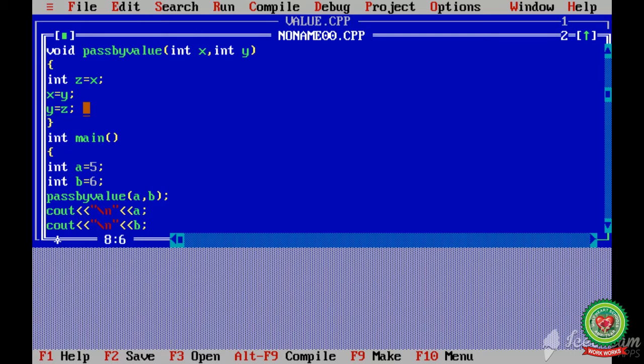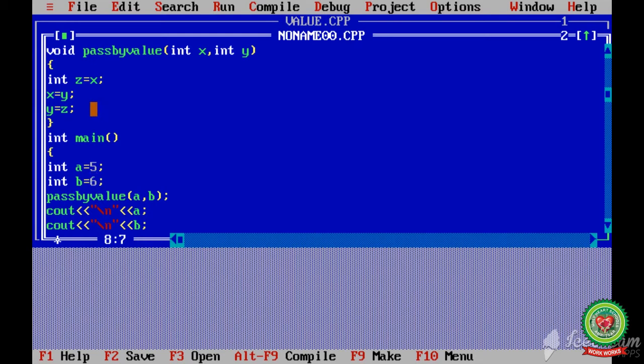Means the value of a will be filled in b and the value of b will be filled in a. But we are using a pass by value function. That's why the value will not change. We cannot alter the value of the variable that I used to call the function. Here I have used to call the function, these values will not change.